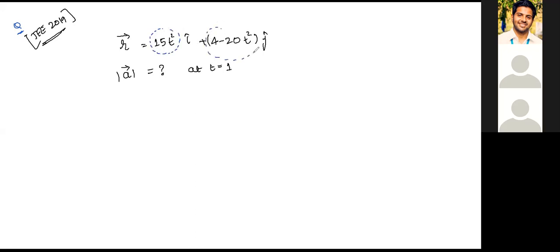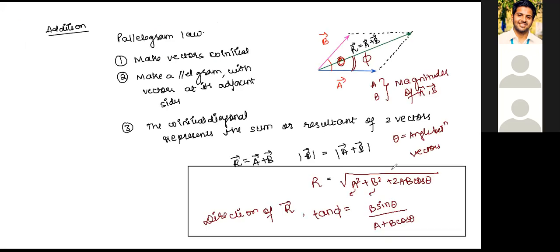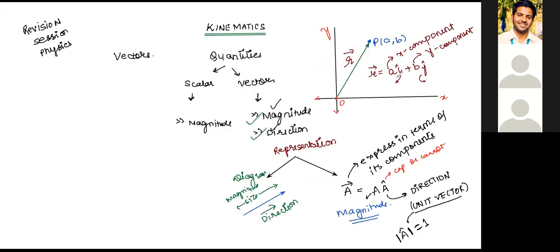Every position vector has two components. The first one is x, the second one is y. This is the x component A and this is the y component B.